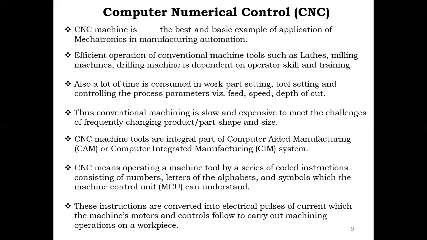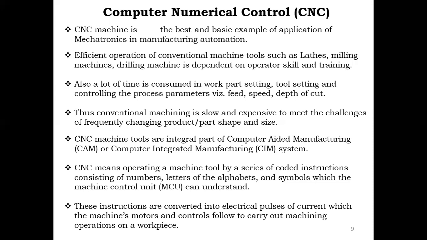In CNC, tools are an integrated part of CAD, computer aided design. Tools are the integrated part of CAM, that is computer aided manufacturing or computer integrated manufacturing system. So CNC means operating a machine tool by a series of coded instructions. The coded instructions consist of numbers, letters of the alphabet and symbols which the machine control unit can understand. That is MCU. Most of the machine control units are a processor or microcontroller or PLC.